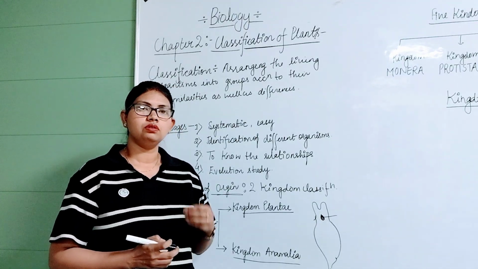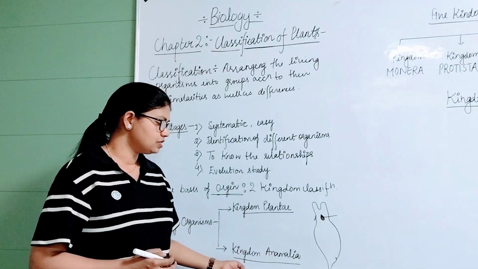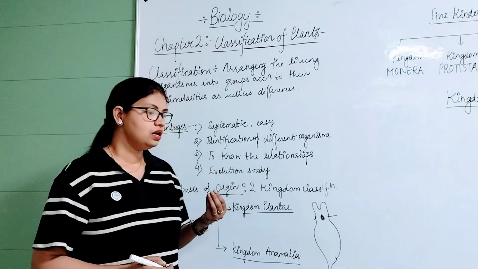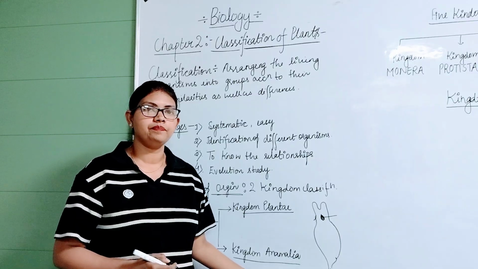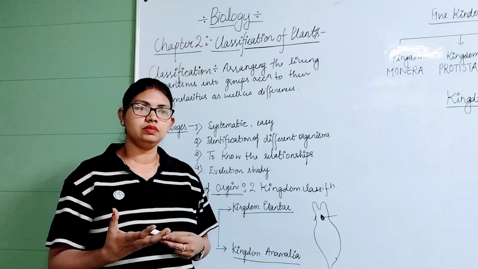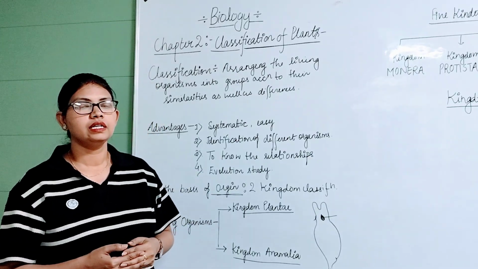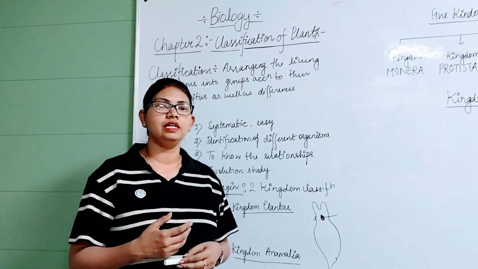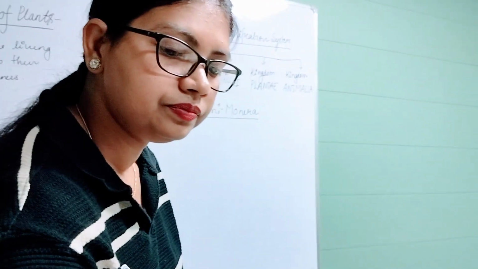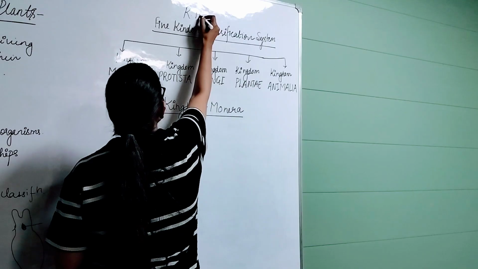So it was also difficult to put the protozoans into the classification of Animalia, because previously the protozoans were kept in the kingdom Animalia. So R.H. Whittaker said that there should be a separate kingdom for protozoans also. So R.H. Whittaker gave the 5 kingdom classification. Later on we will study about the 5 kingdom classification. This 5 kingdom classification was given by R.H. Whittaker.